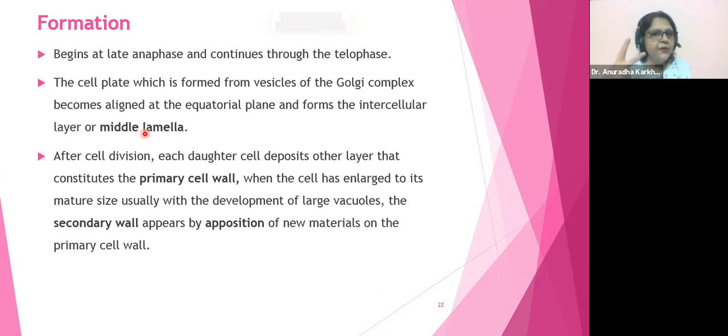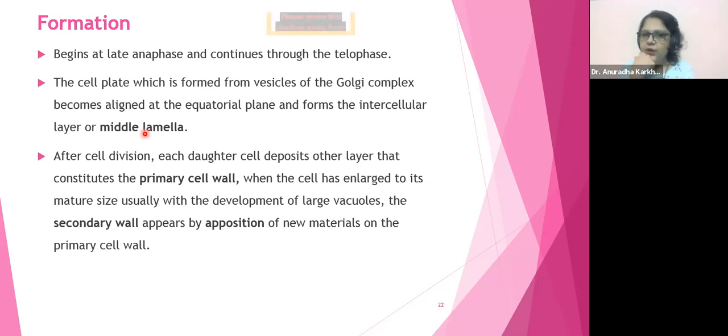Now two cells have been formed. Two new cells have been formed. Agreed? So what will happen next? Just after cell division, each daughter cell deposits other layer that constitutes the primary cell wall. When the cell has enlarged to its mature size, usually with the development of large vacuoles, the secondary cell wall appears with apposition of new materials on the primary cell wall.